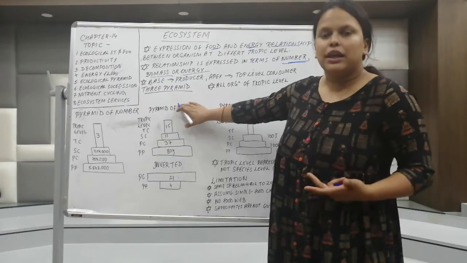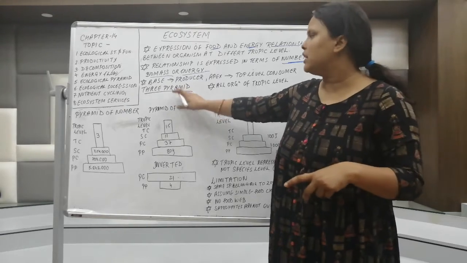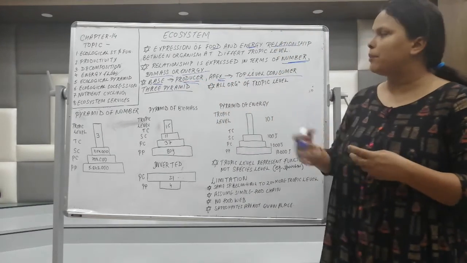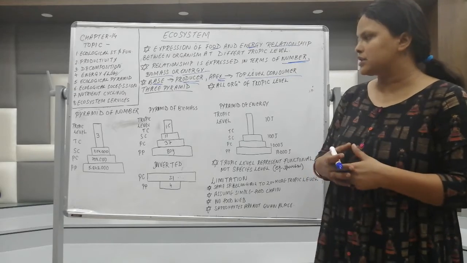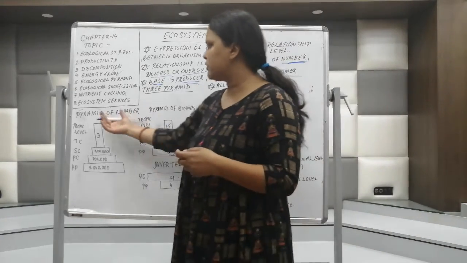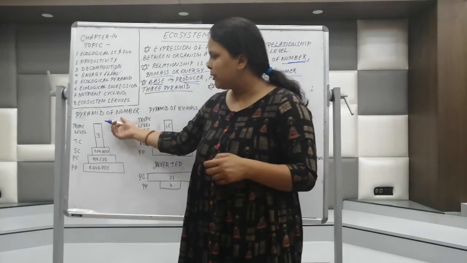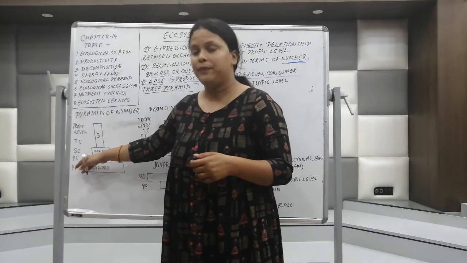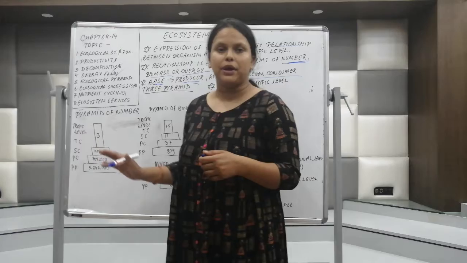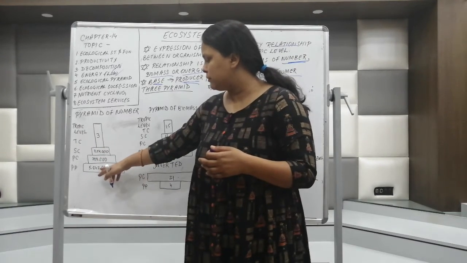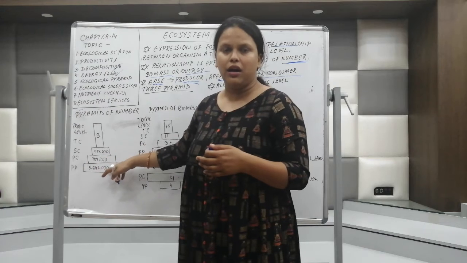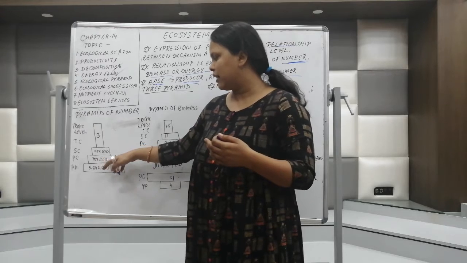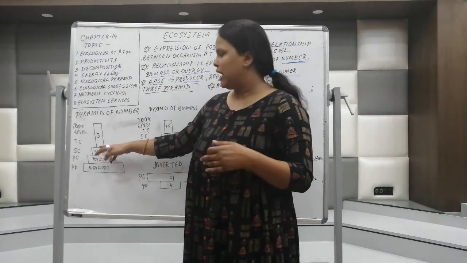Now, in the ecological pyramid, the base will be represented by the producers, and the apex will be represented by the top level consumers. That is what is to be understood. We'll start with the first, which is the pyramid of number. In the pyramid of number, you can see the different trophic levels. The base represents the primary producers, then come the primary consumers, then the secondary consumers, and then the top consumer. You can see here almost 50 lakh individuals, or 50 lakh plants. It got reduced to around 7 lakh. Then 7 lakh got reduced to 3 lakh. And then only 3.